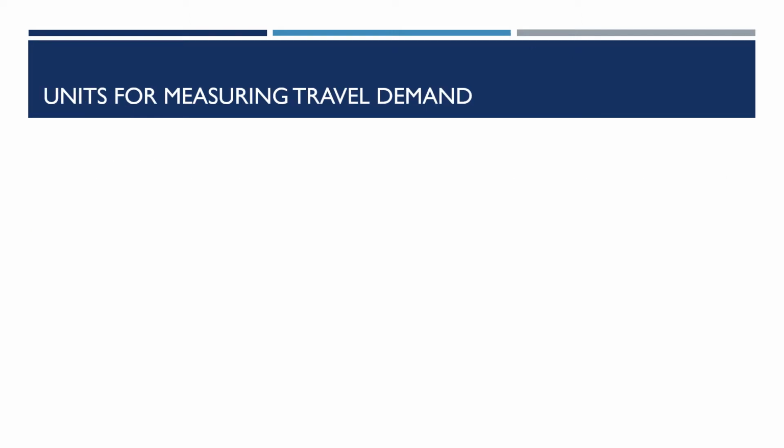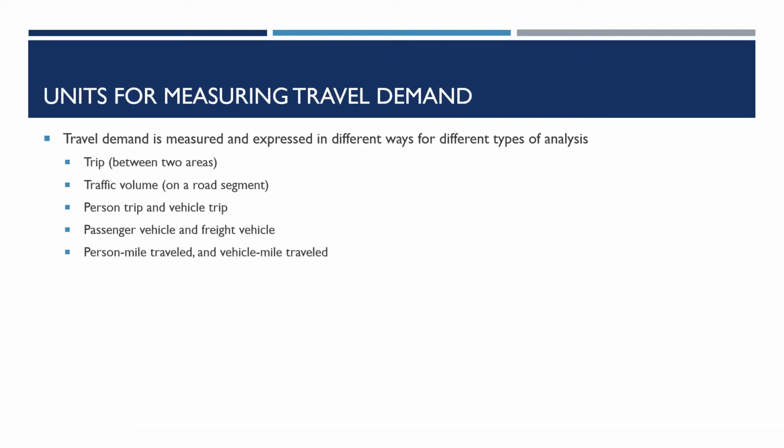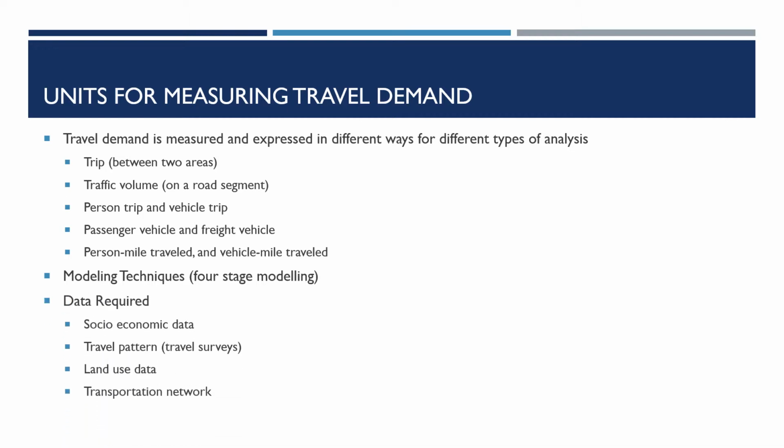We can express this travel demand in various ways. One can express the future travel demand in terms of the future number of trips, or how much the traffic volume is expected to grow, or the number of vehicle trips, the person kilometers traveled. So various ways are there to express the travel demand. Now, how do we derive this demand? We generally predict the demand using modeling. So modeling techniques are available in the planning process, which help to estimate the future travel demand. The point to emphasize here is that we need a lot of data to do such a modeling exercise.